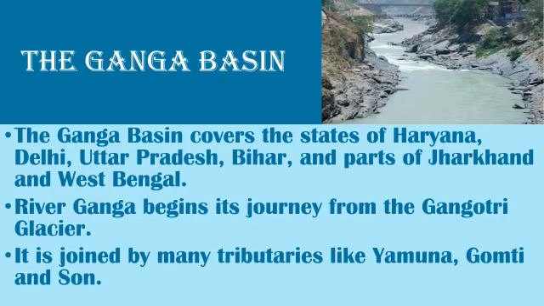The Ganga basin covers the states of Haryana, Delhi, Uttar Pradesh, Bihar, and parts of Jharkhand and West Bengal. River Ganga begins its journey from the Gangotri Glacier. It is joined by many tributaries like Yamuna, Gomti, and Son.